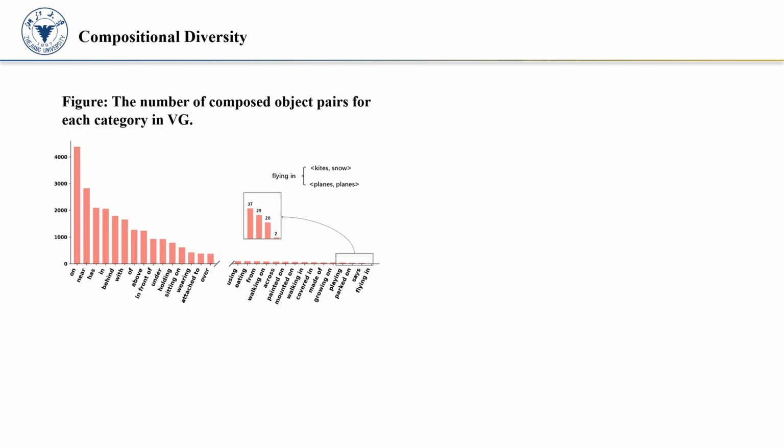compositional diversity of predicates in subject-object categories. However, we think this category-wise averaging strategy cannot reflect the rich structure of predicates on composed relationship triplets. To observe the compositional diversity of different predicates, we count the numbers of all possible composed subject-object category pairs for each predicate category in the VG dataset. As shown in the left figure, we can see that the compositional diversity of different predicates varies greatly.